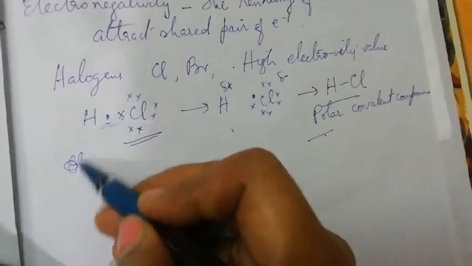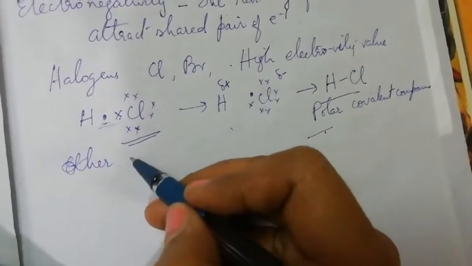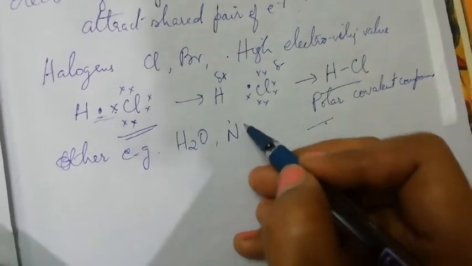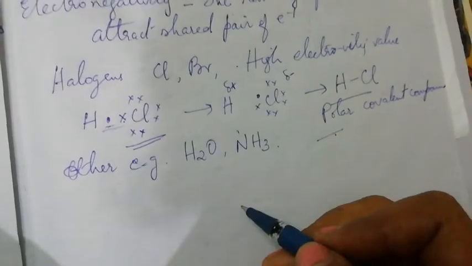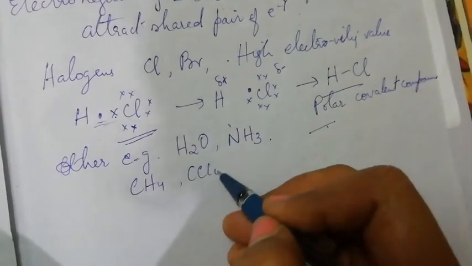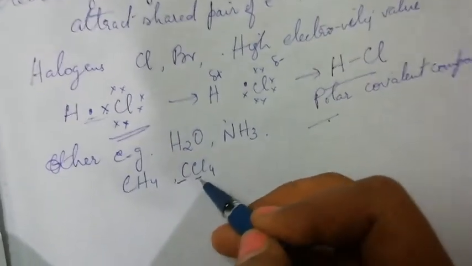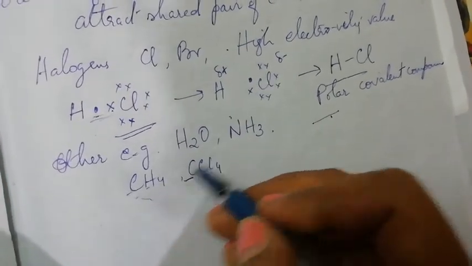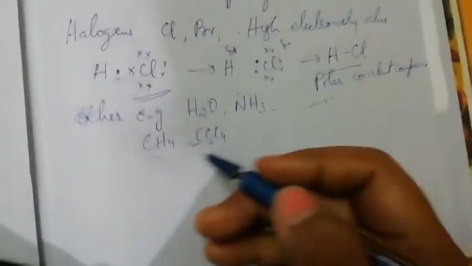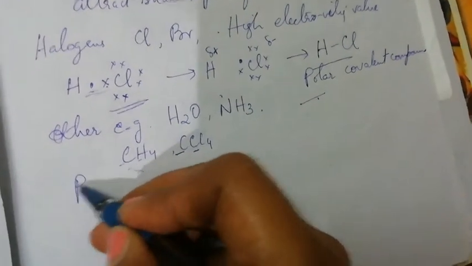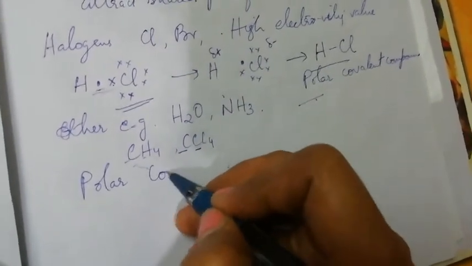Other examples of polar covalent compounds are water and ammonia. But in carbon tetrachloride and methane, the electronegativity difference between carbon and chlorine or hydrogen is very small, so no charge separation occurs.